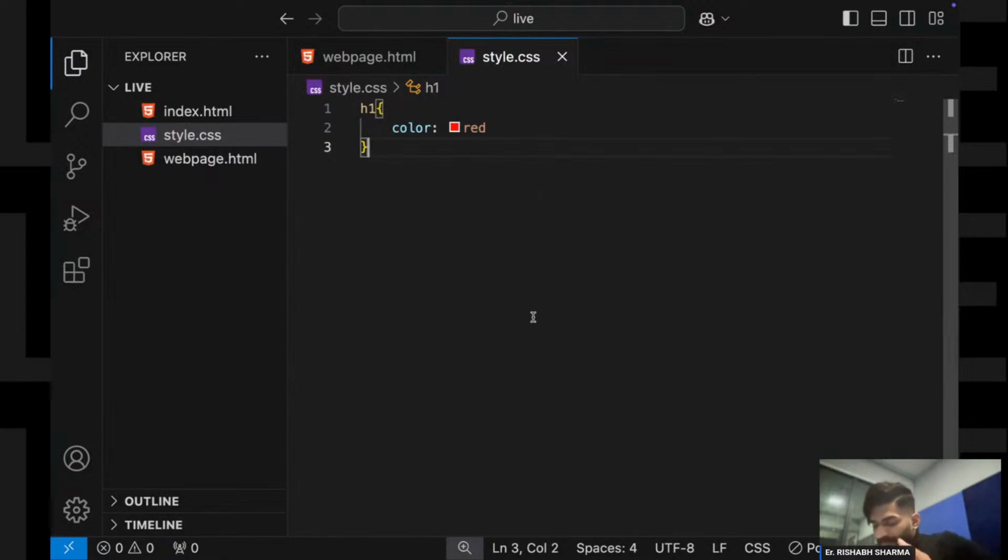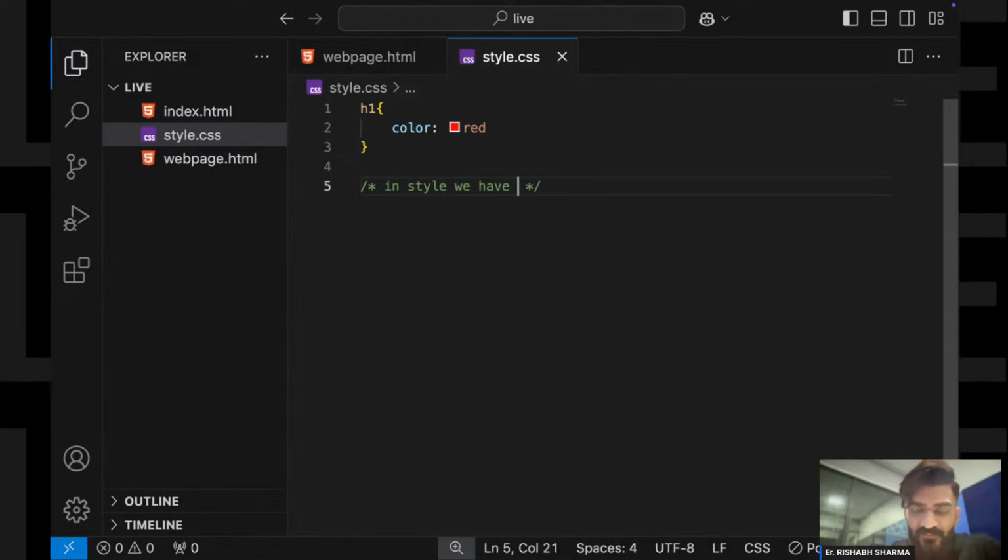So how I did this, right? In style, we have a selector and a key value pair.